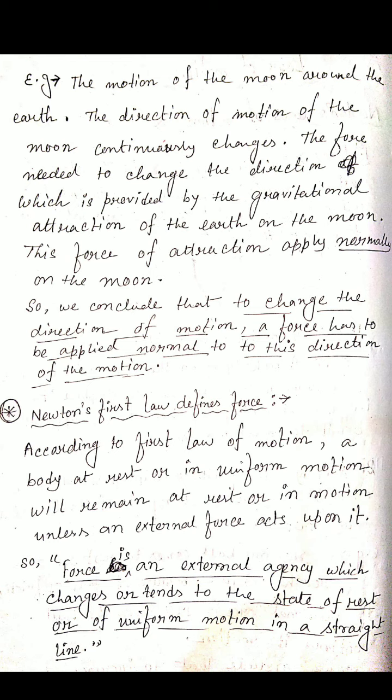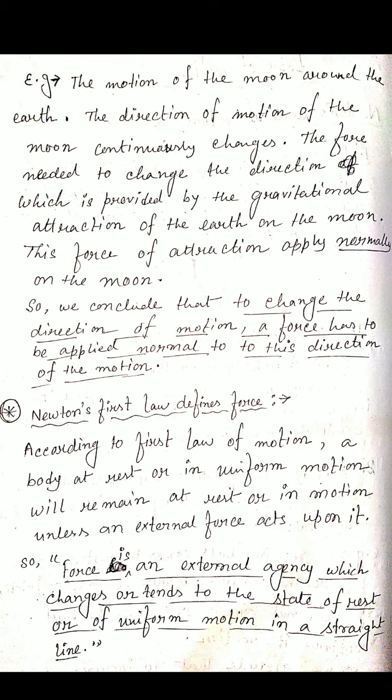So to change the direction of motion, a force has to be applied normally. We can apply a force in the direction of the motion or opposite to the motion, but it will change its state, rest to motion, motion to rest.